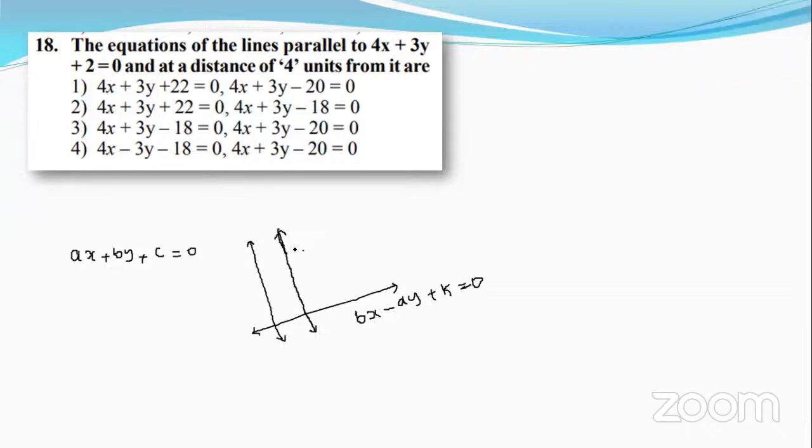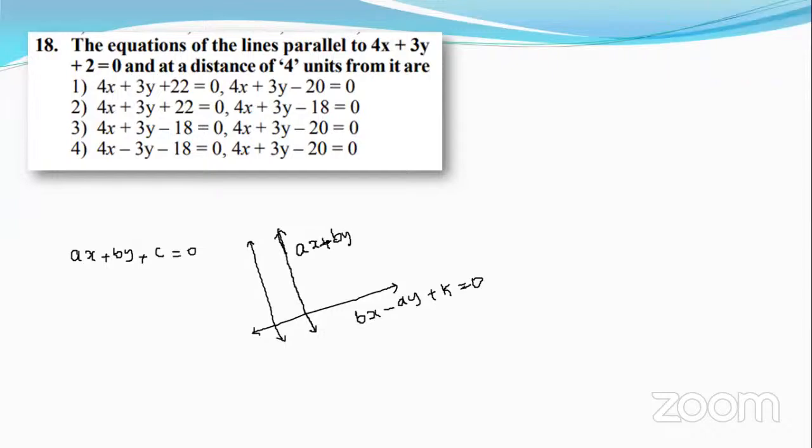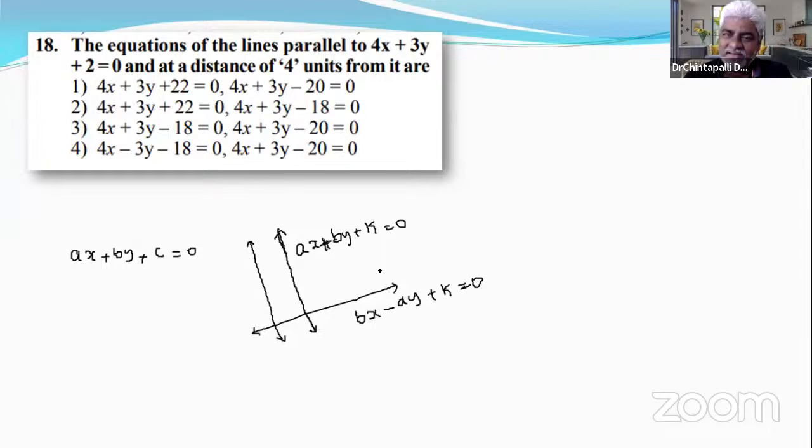So the parallel line can be taken as ax + by + k = 0. Parallel lines: same x term, same y term, different constant. Perpendicular lines: x and y coefficients are interchanged and the middle sign is opposite. Not only the middle sign; any one of the signs, x term or y term, can be changed.